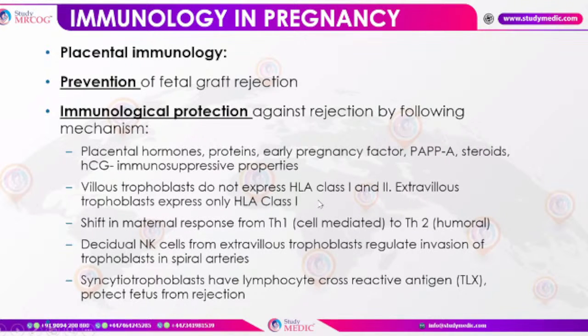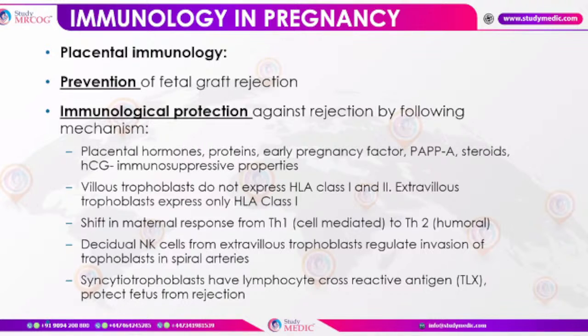There are placental hormones, which are proteins, early pregnancy factors, pregnancy associated plasma protein A, and steroids such as human chorionic gonadotrophin, which have immunosuppressive properties. Villous trophoblasts do not express HLA class 1 and class 2, and extravillous trophoblasts express only HLA class 1.